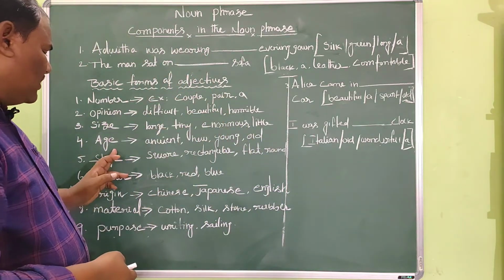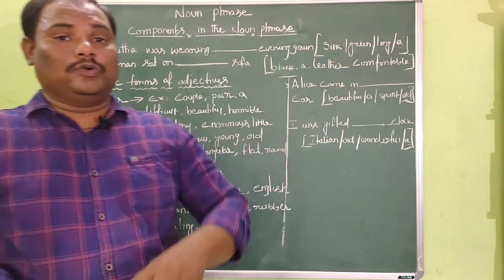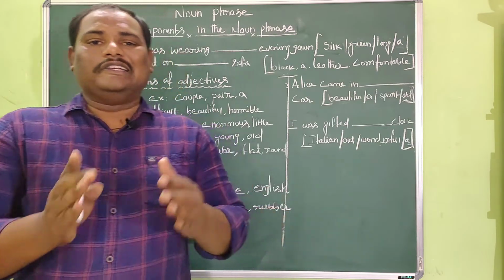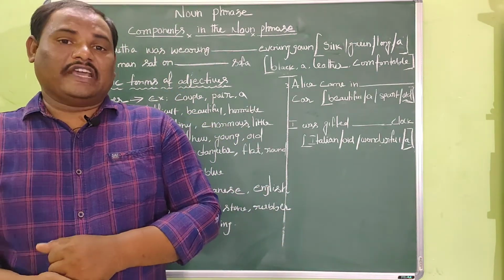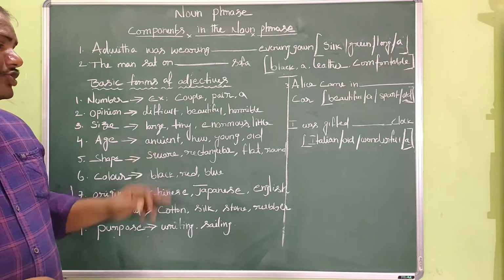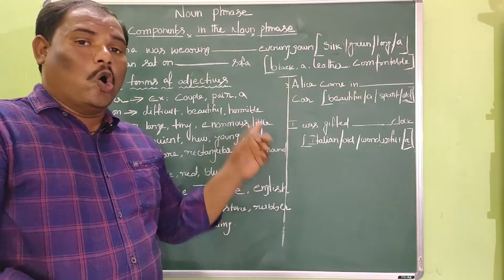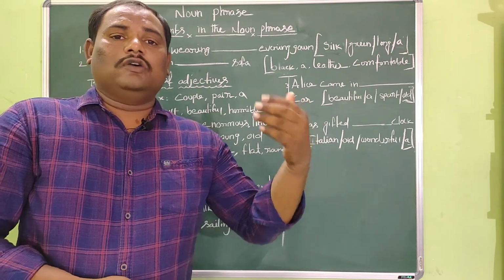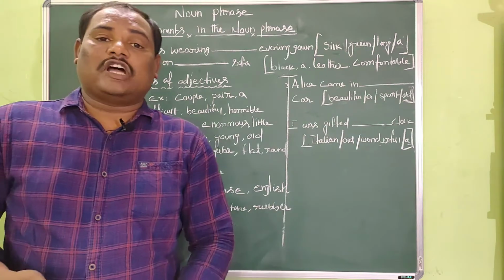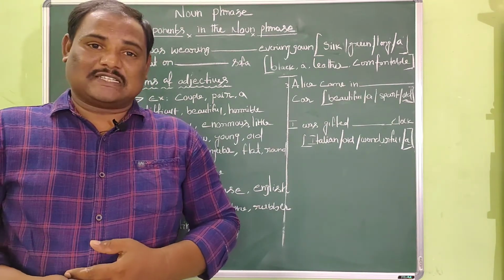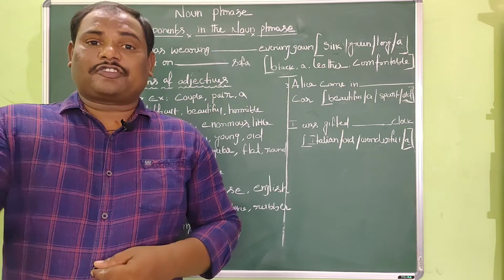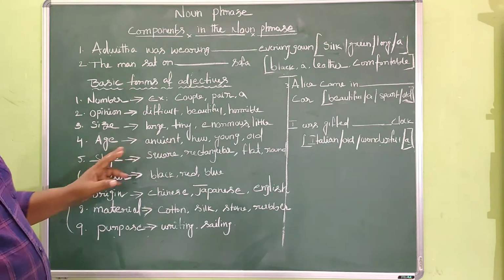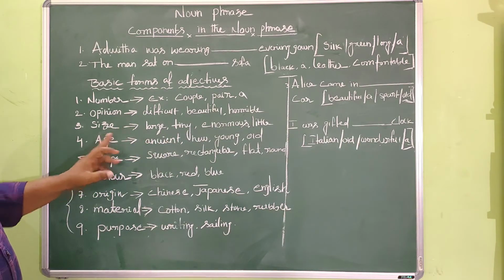Okay, and the next kind of adjective, age adjective. Age adjective describes how old or young something is. The examples for age adjective are ancient, new, young, old. I met an old man. So here the word old becomes an adjective because it provides extra information about the old man I met. And it describes how old he is, isn't it? So that is the example of age adjective.